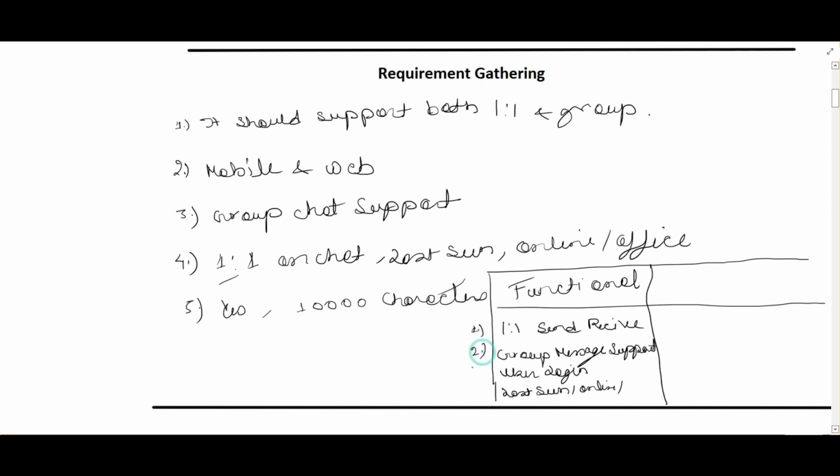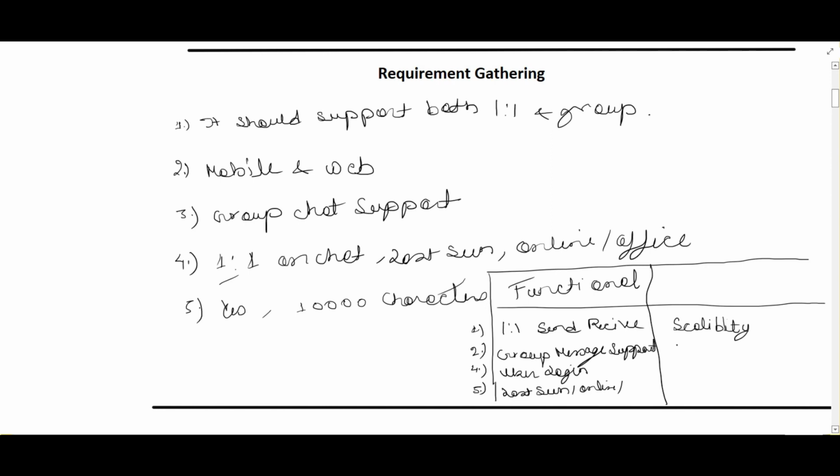So in total we have four functional requirements. In non-functional requirements, it could be scalability, whether it is designed for a small application or for a larger audience. Definitely he might be interested in scalability.